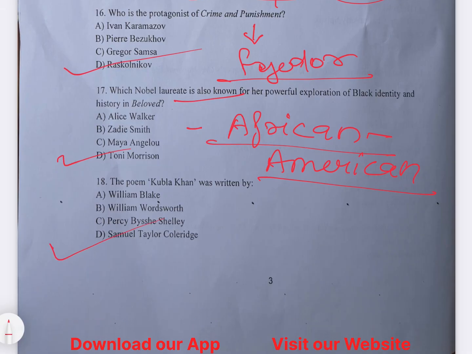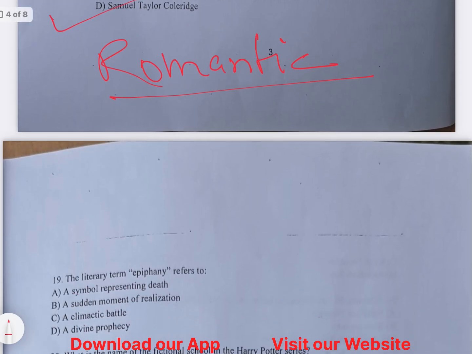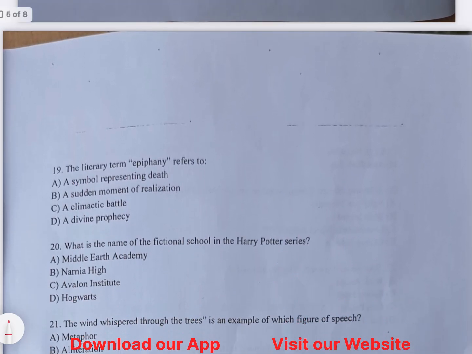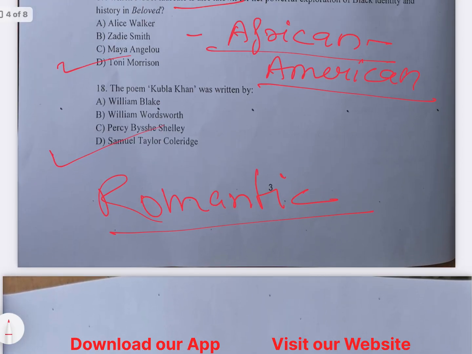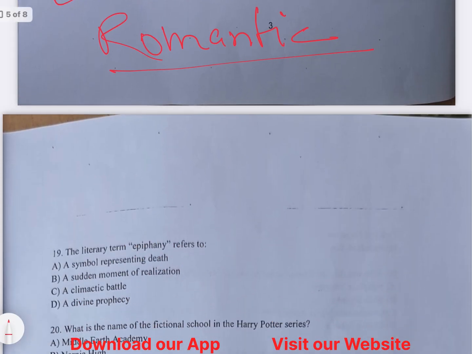Okay, the poem Kubla Khan was written by Samuel Taylor Coleridge. You must know the romantic writers. Who are the romantic writers? What is the romantic movement? You must go through it if you want to clear the Jamia BA English Honors exam. Okay, so this is the right answer. The right answer was Samuel Taylor Coleridge, who has written Kubla Khan.